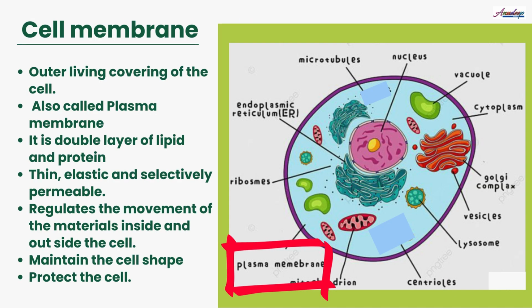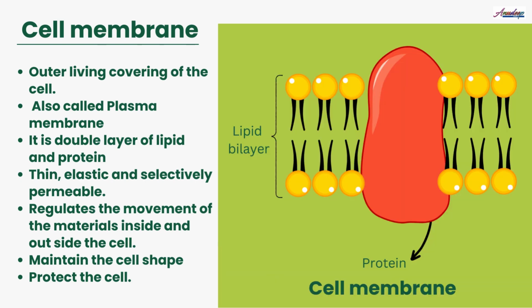It is the outer living covering of the cell and is present in both plant cells and animal cells. The cell membrane is also called the plasma membrane. You can see in this figure that the outermost covering is the plasma membrane. It is a double layer of lipid and protein molecules. If we see its detailed structure, it is made up of a lipid bilayer and protein. It is thin, elastic and selectively permeable.